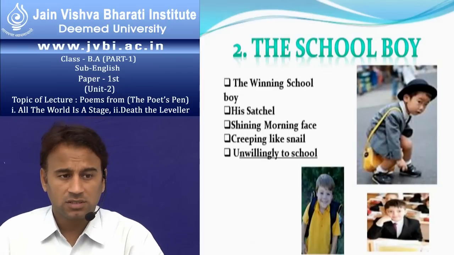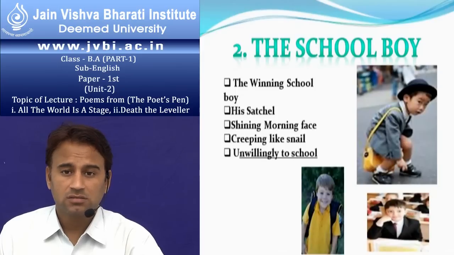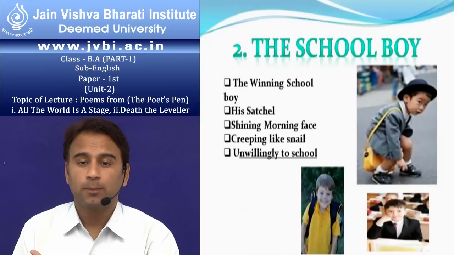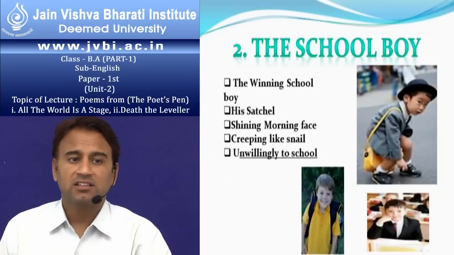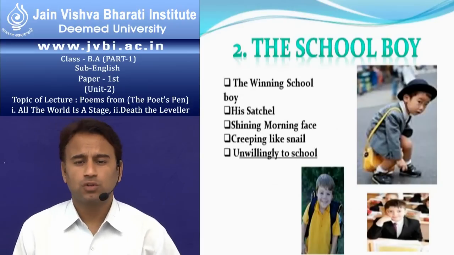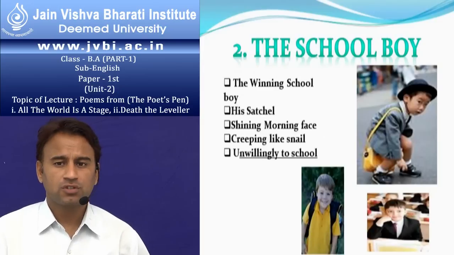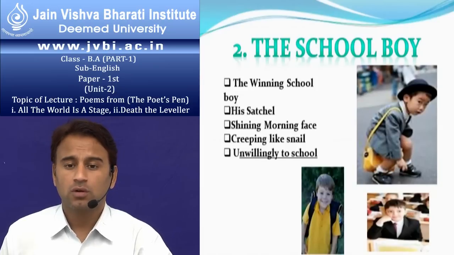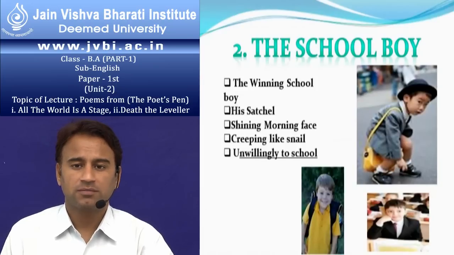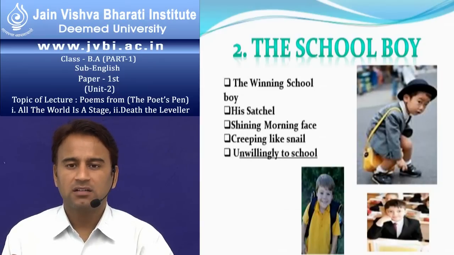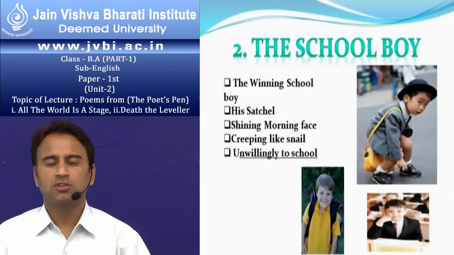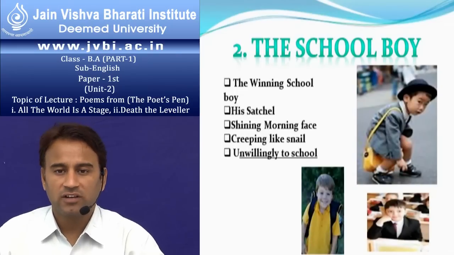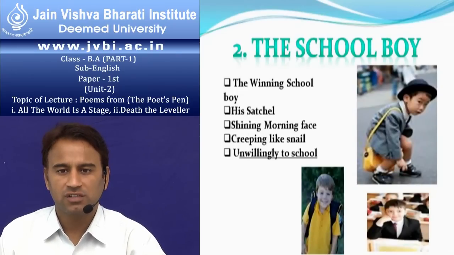Shining morning face. Yes, this means his face is very shining. He shows a very bright face and creeping like a snail. He is unwilling to go to school and creeps on his feet, unwillingly going to school like a snail. Snail is an insect that walks the most slowly in the world. It can cross a blade of grass in two or three hours. It is so slow that we cannot see the movement of this insect. It is mostly found in rivers and on the banks of seas.